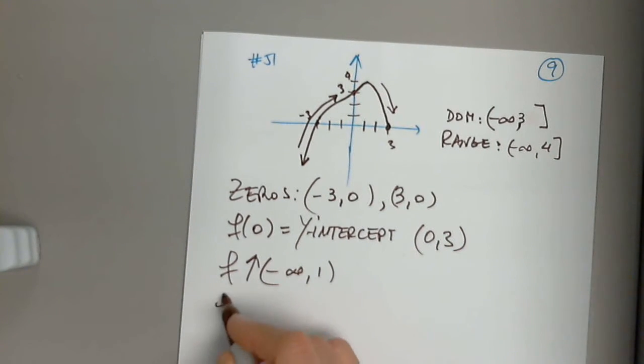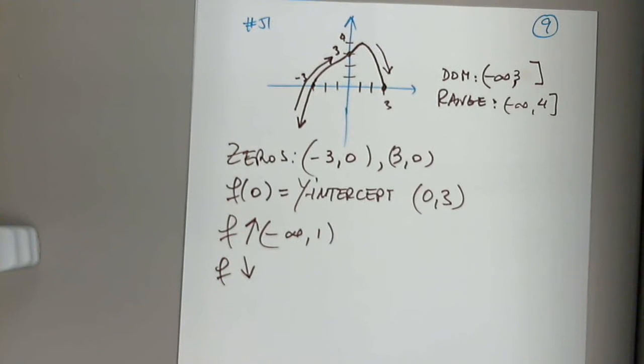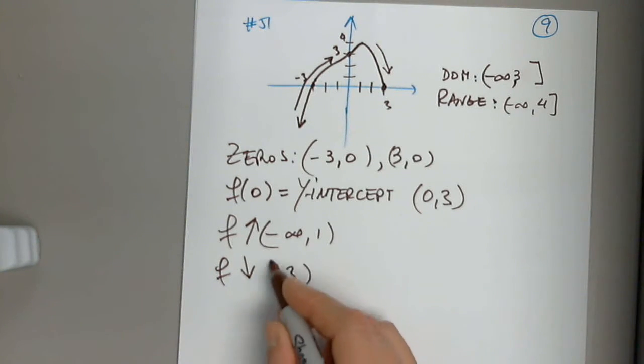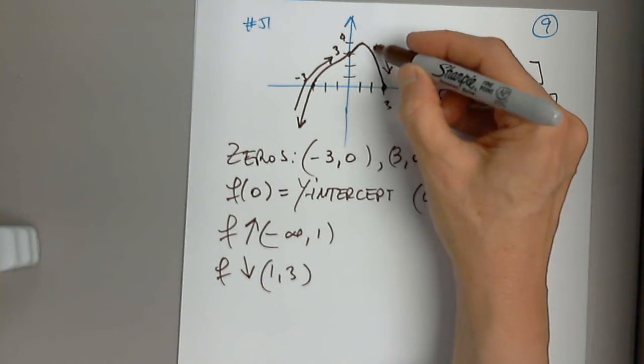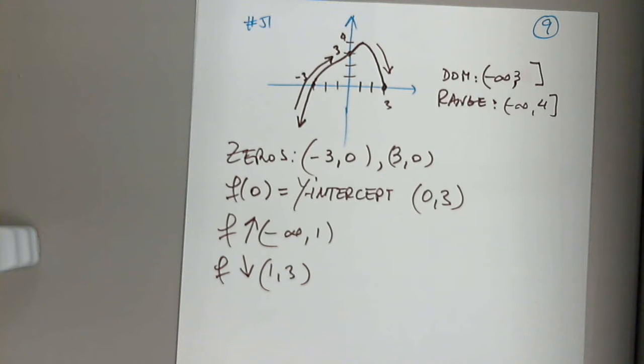Very good. The function is decreasing. That's the intervals on which f is decreasing. Is that what a bracket is for? We never put brackets for increasing, decreasing. Only parentheses. So 1 to 3. Indeed, 1 to 3. From x equals 1 till x equals 3, the function is decreasing. Perfect. Is this function ever constant? No. No.